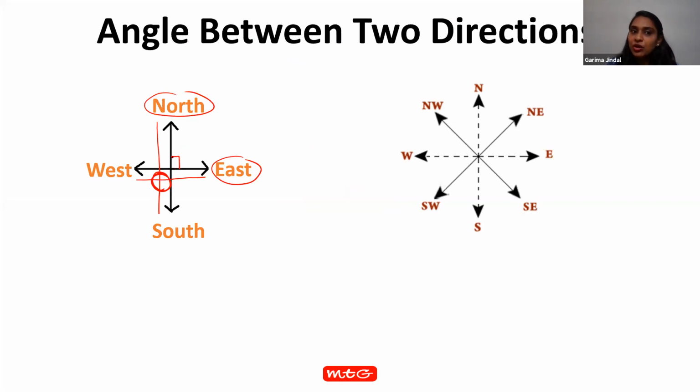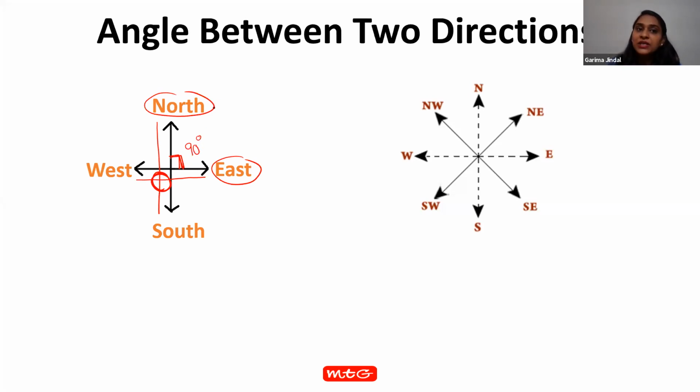And what is the measure of right angle? Yes, Khyati, would you like to answer? Okay. The measure of right angle is 90 degree.